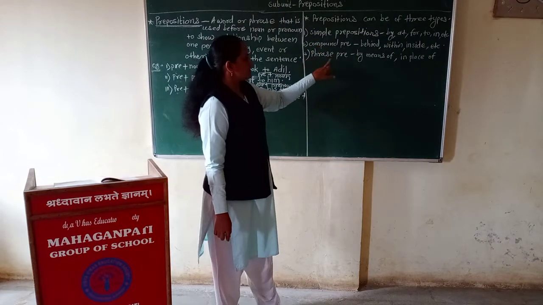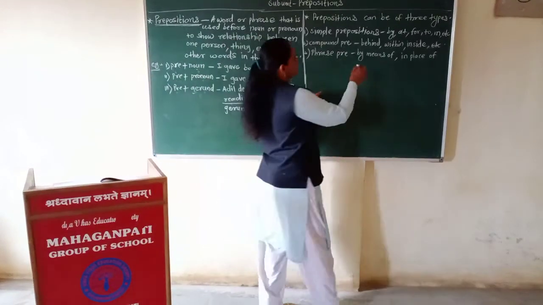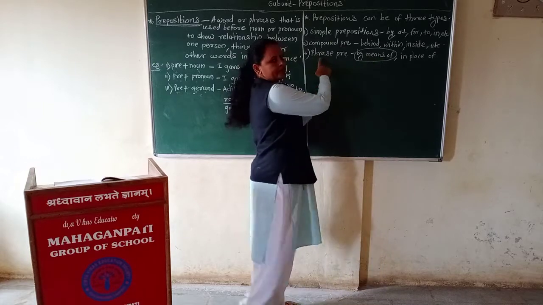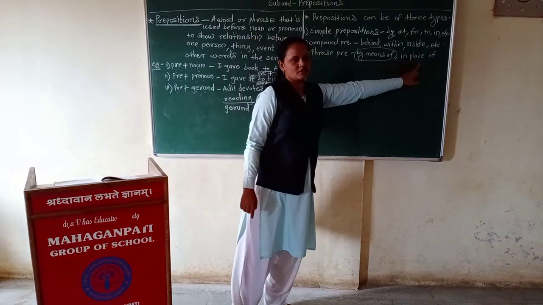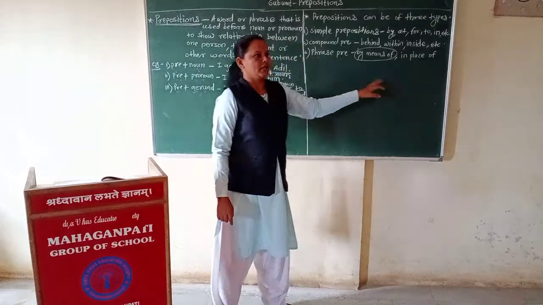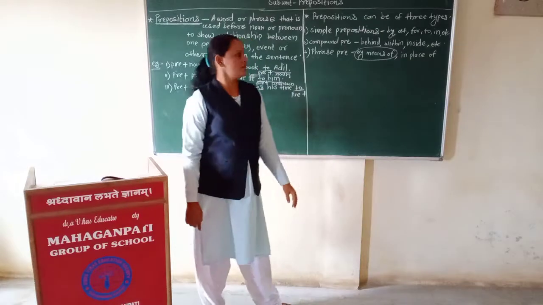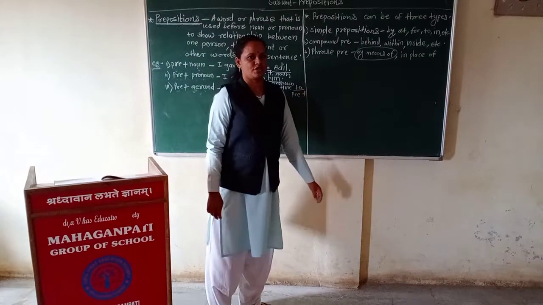Then phrase preposition. Phrase means group of words. This full group of words is one preposition. That's why we call them phrase prepositions. By means of, in place of, in front of, instead of. These are the phrase prepositions, where one phrase we use as a preposition.